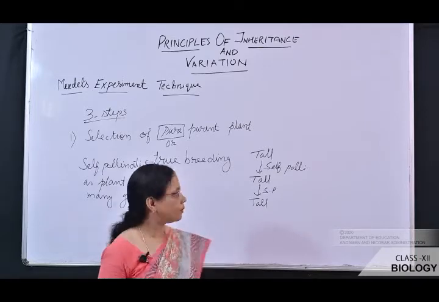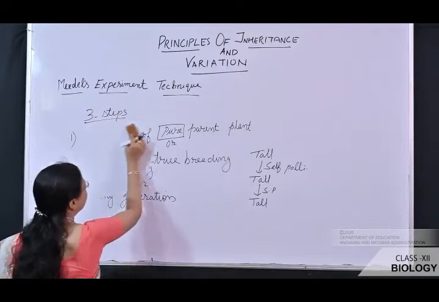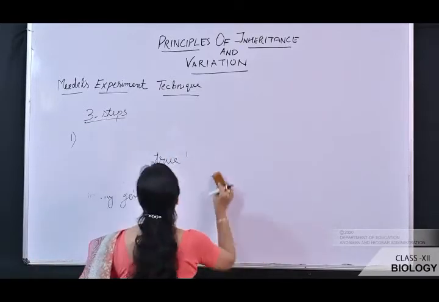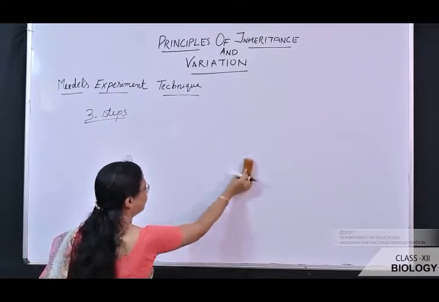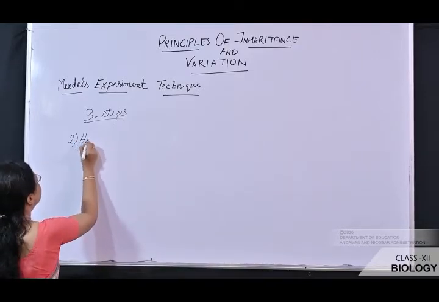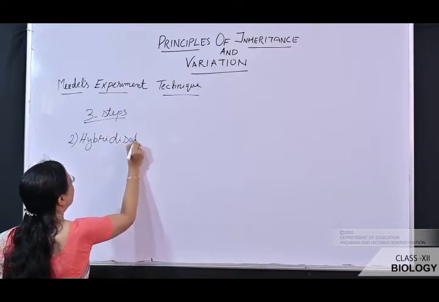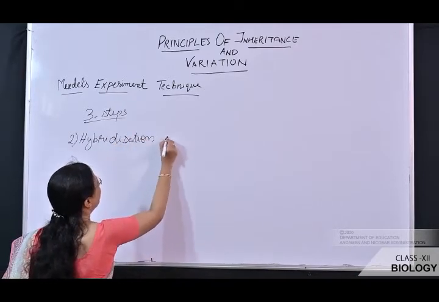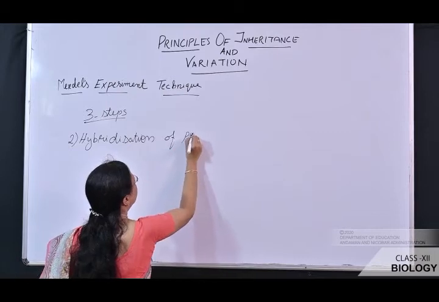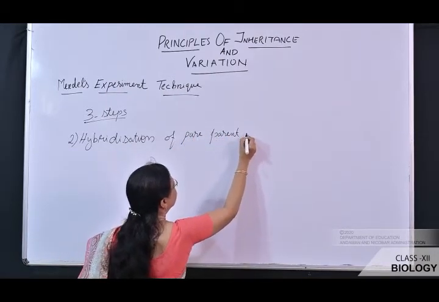Okay. The second step is hybridization of pure parent plant.